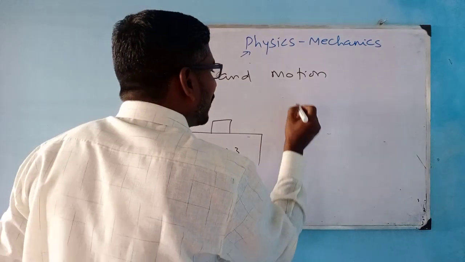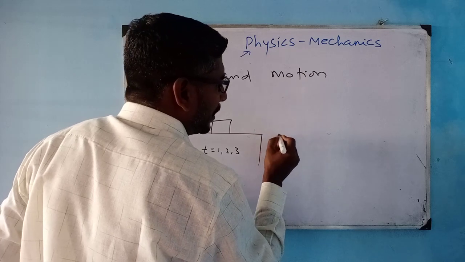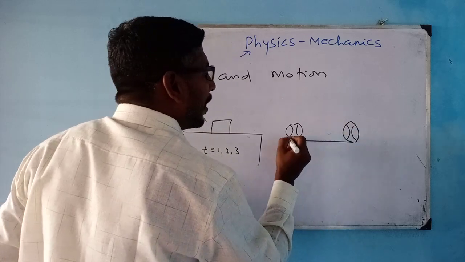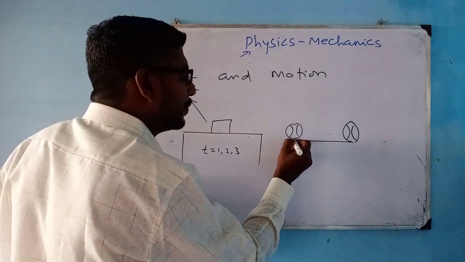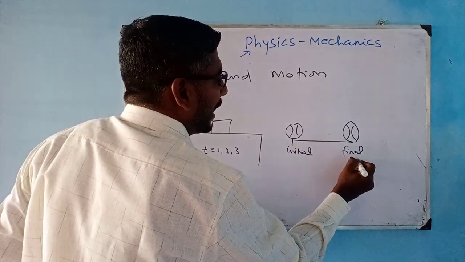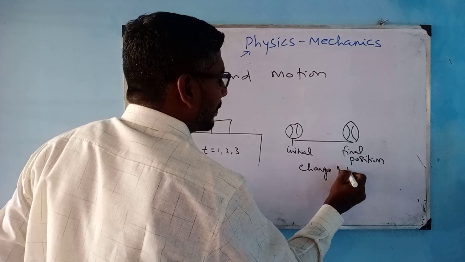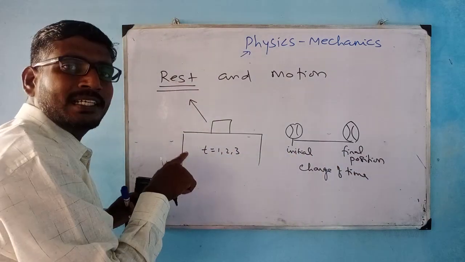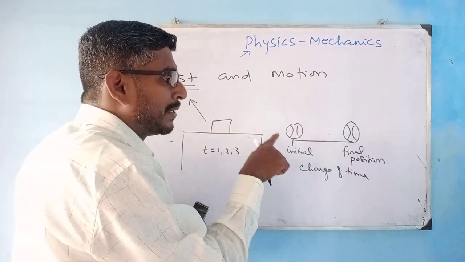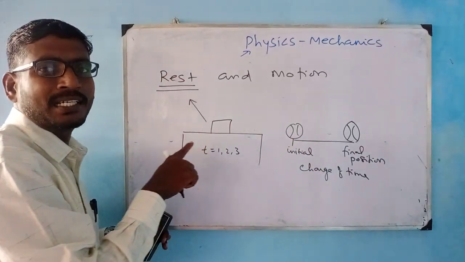Suppose an object changes its position, for example, if you are kicking a ball and the ball moves from this position to this position, you call the object in motion, because the object moves from the initial position and reaches some final position, and there is a change of time. So with respect to time, if the object does not change its position, the object is at rest. And if the object changes its position from initial to final, then the object is in motion.